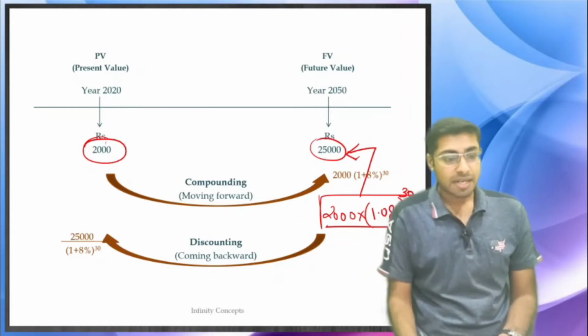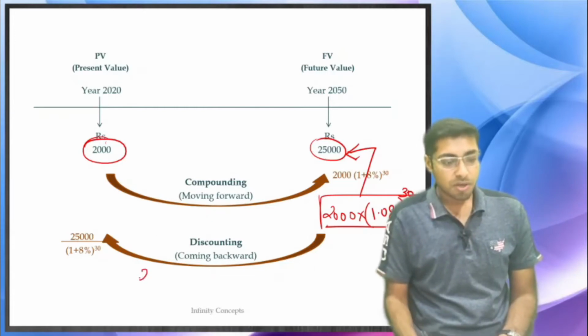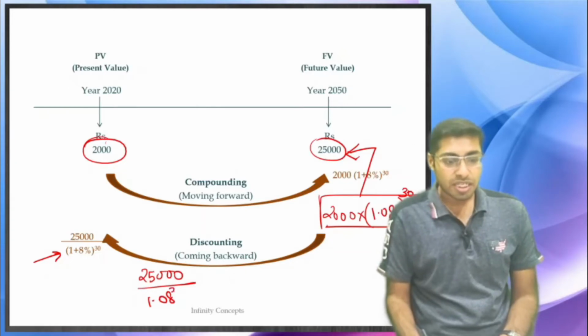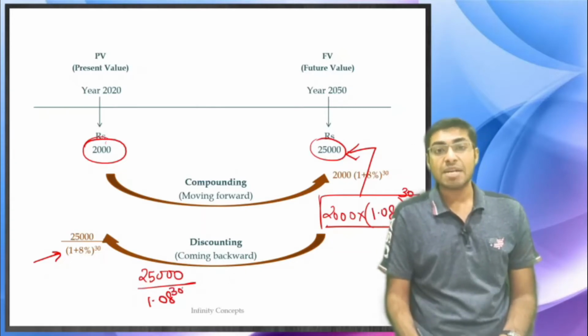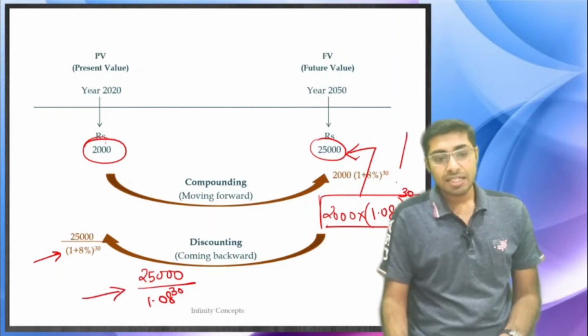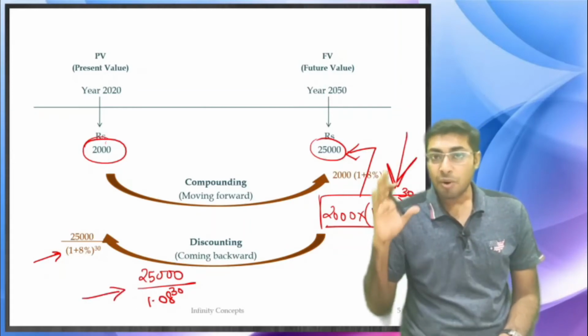You are moving behind. So when you discount, you are going to put 25,000 divided by 1.08. That is for 1 year, to the power 1. Instead of 1, we will be taking over here 30 years because we want to go behind by 30 years. This is what is known as discounting. This is what is known as compounding.